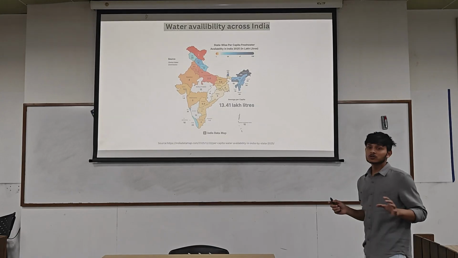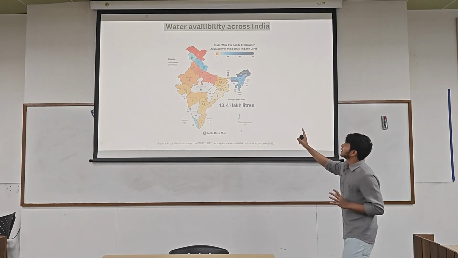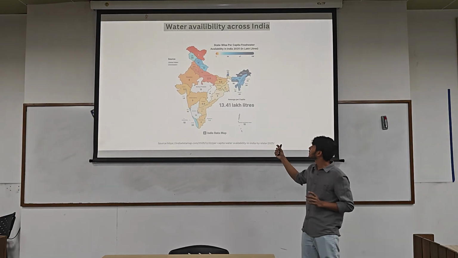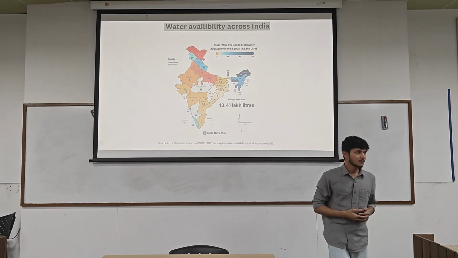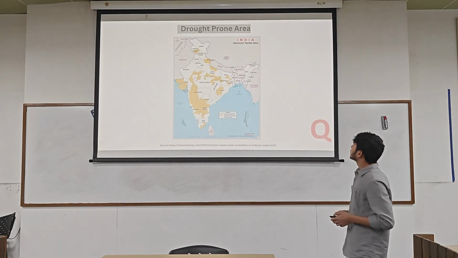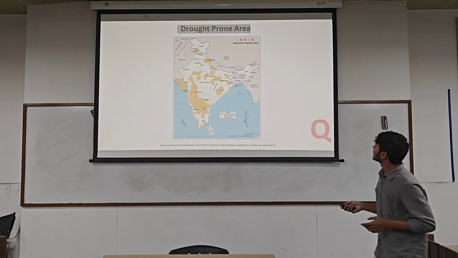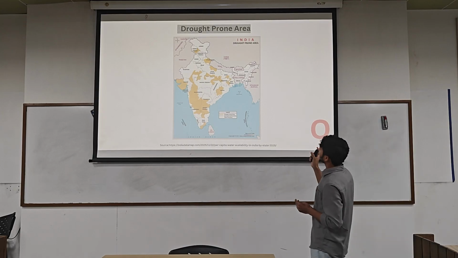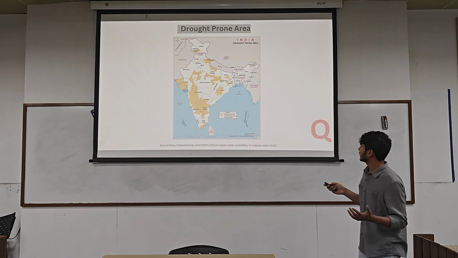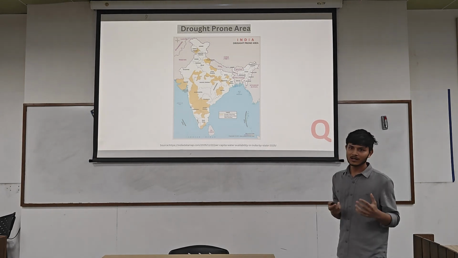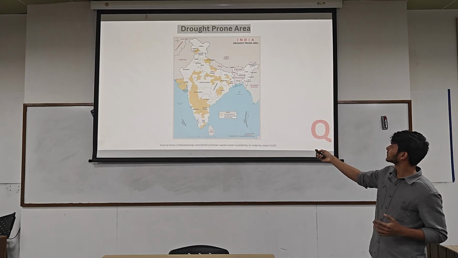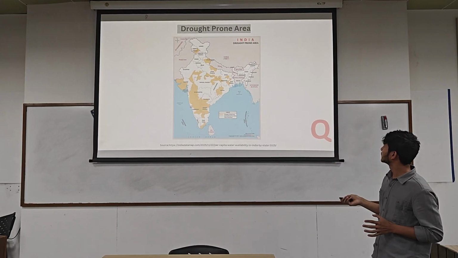So I have another question for you guys. There's enough rain in UP, but still it has lower water availability than Rajasthan. Why? Population density, yes, it's due to population density. So these are some drought-prone areas. As you can see, this is mainly in the southern western part of India due to lesser rain, starting from the plateau region and all. So these might be possible reasons.